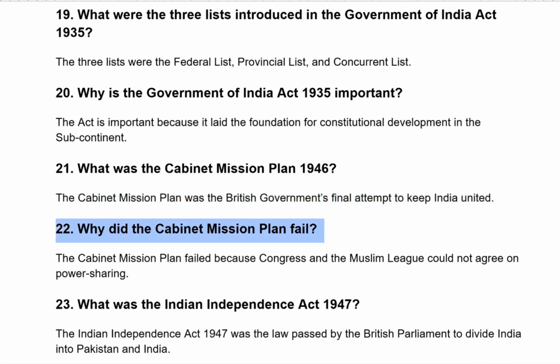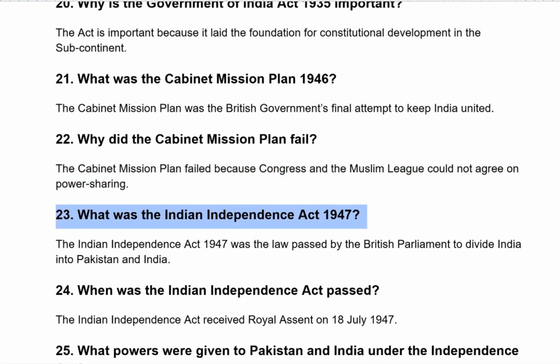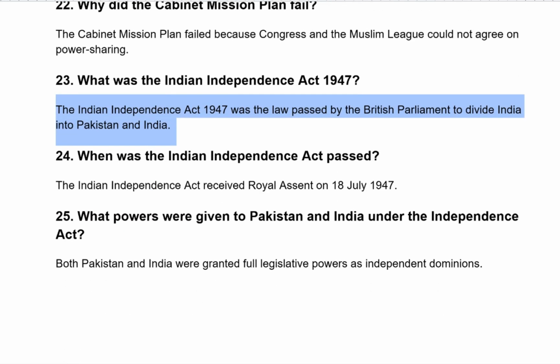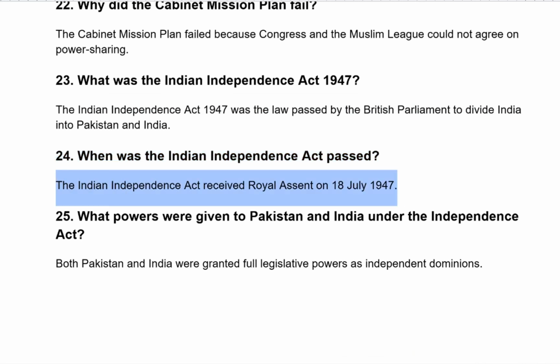Why did the Cabinet Mission Plan fail? The Cabinet Mission Plan failed because Congress and the Muslim League could not agree on power sharing. What was the Indian Independence Act 1947? The Indian Independence Act 1947 was the law passed by the British Parliament to divide India into Pakistan and India. When was the Indian Independence Act passed? The Indian Independence Act received royal assent on 18th July 1947.